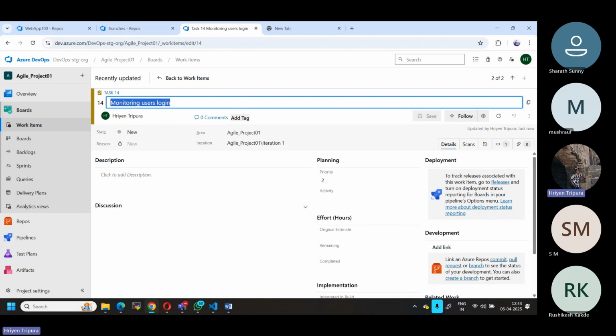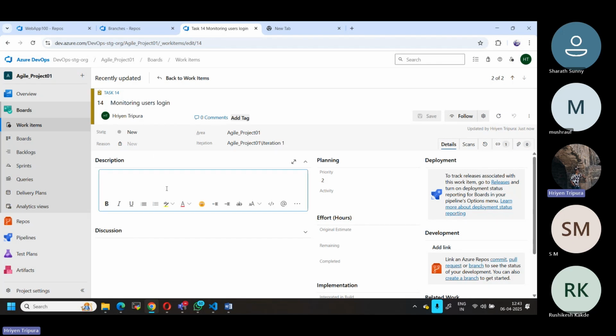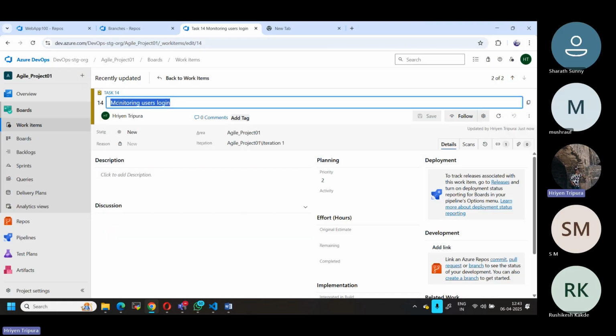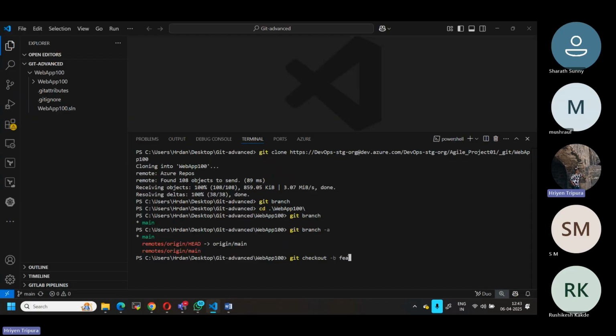For this one, you can create a task. It is already created in the Azure dashboard. Now I need to create the branch based on this requirement. As I told you, I can mention it as monitoring, or whatever they want. Let me go here, git checkout. Sorry.